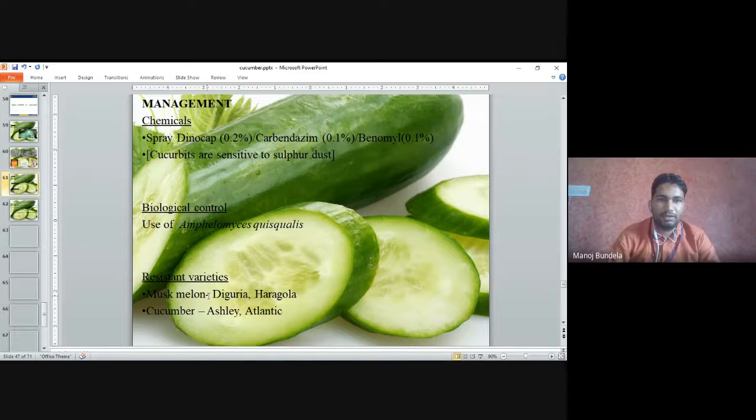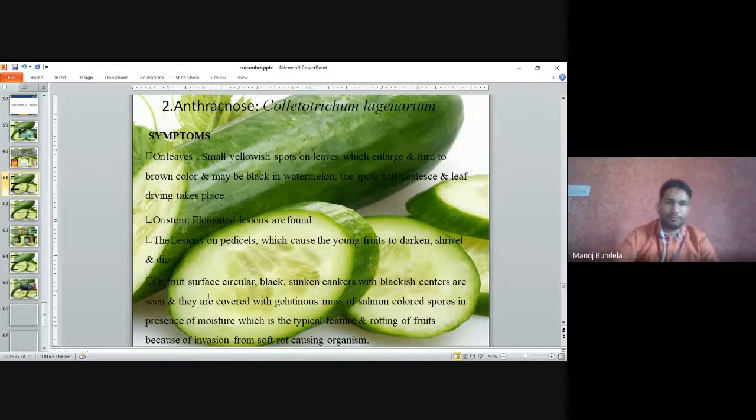Management: spray Bavistin 0.2%, carbendazim 0.1%, benomyl 0.1%. Biological control we can use, and resistant varieties we can use, like Argola, Atlantic, Aslay.